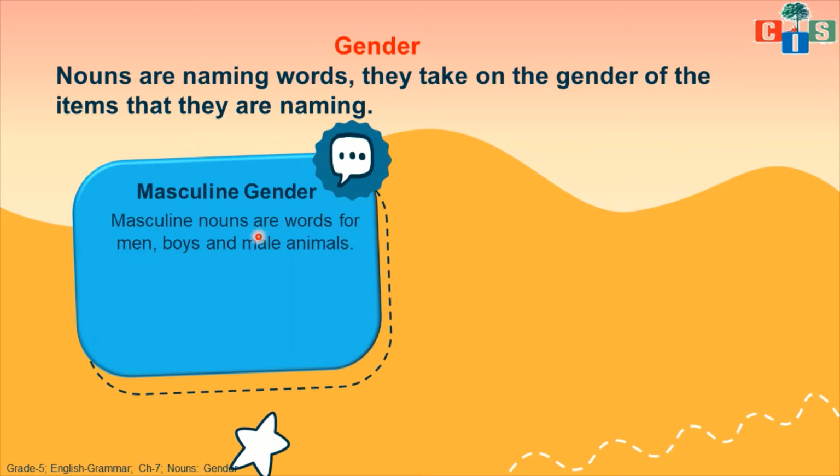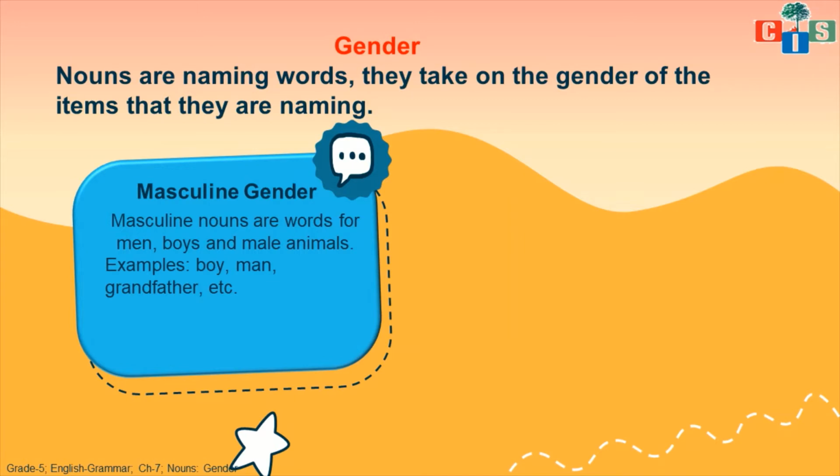Masculine nouns are used in masculine gender. When we are using any word for masculine gender, it means that word is either a noun or pronoun. Masculine nouns are words for men, boys and male animals. Whatever words we are using for boys, men and male animals can come in masculine gender. For example, boy, man, grandfather.